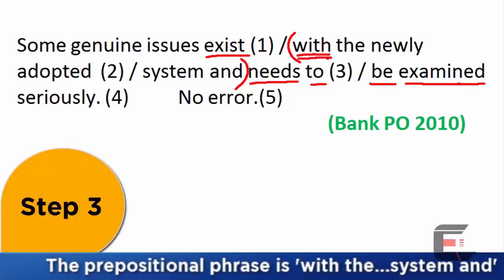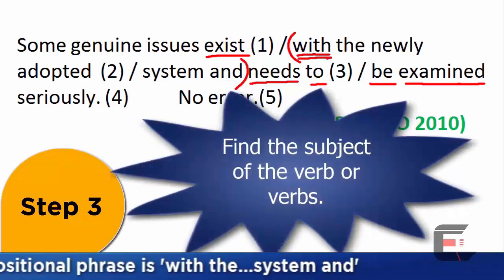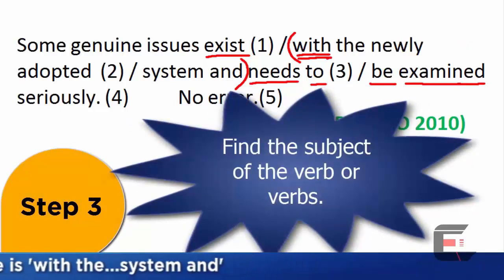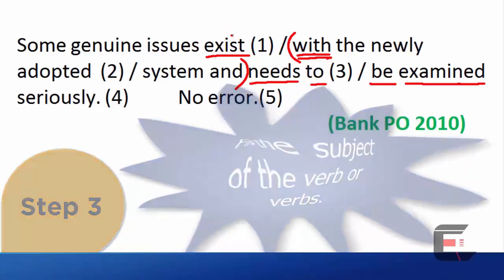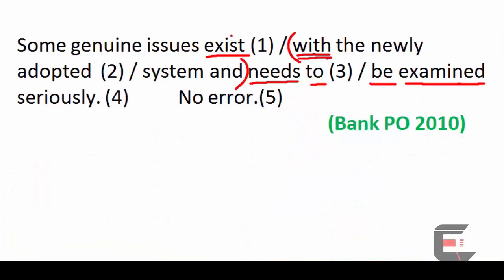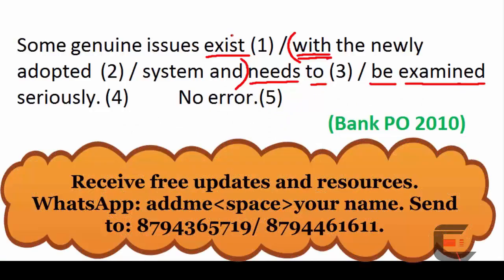Step number 3. Find the subject of the verb or verbs. Verb number 1, exist. What is the subject of this verb exist? Who exists or what exists? The answer to the question is issues exist. So the verb exist refers to the noun, plural noun, issues.